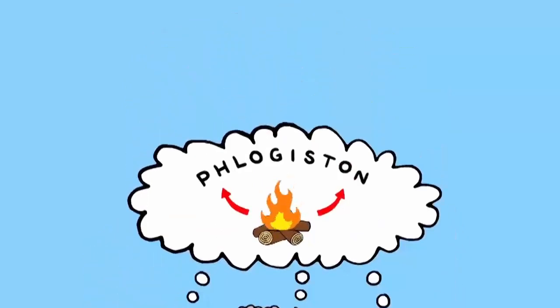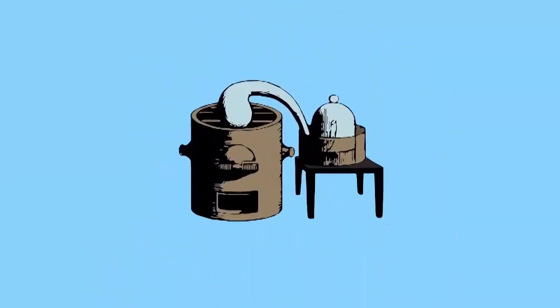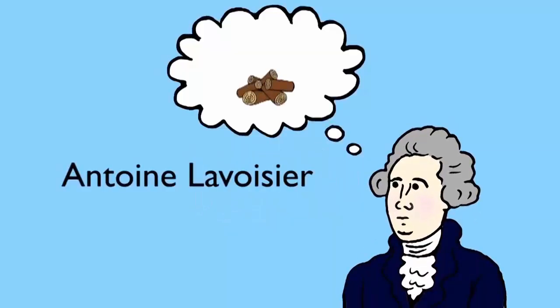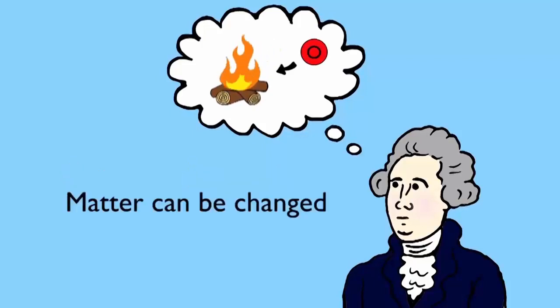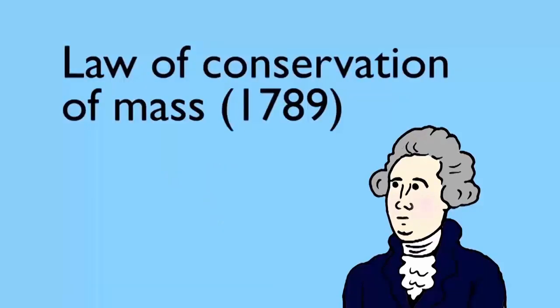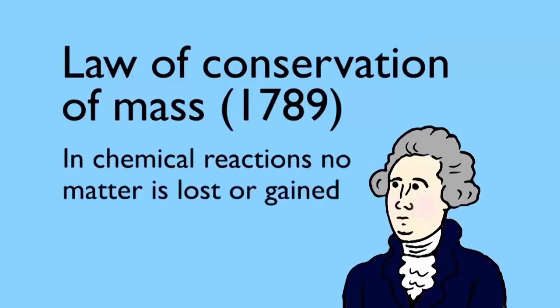Then, experiments in closed vessels where substances could be accurately weighed began to help early scientists, such as Lavoisier, understand that when things burn, oxygen is added. He realized that matter could be changed but not destroyed. In 1789, he established the law of conservation of mass. In chemical reactions, no matter is lost or gained.